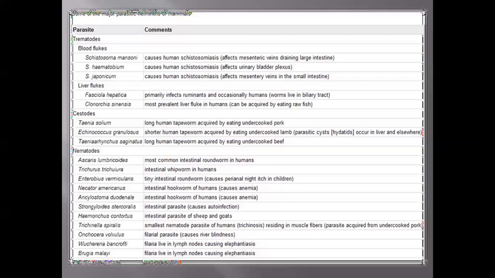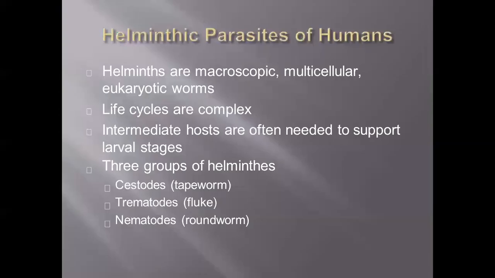The next, nematodes. Nematodes are the most common intestinal roundworms in humans. This will be a form of roundworm or hookworm, which will be present in the GI system, particularly in the large intestine, small intestine, and then lymph nodes. These are the areas where they will be present. So commonly we are going to see helminthic parasites of humans.